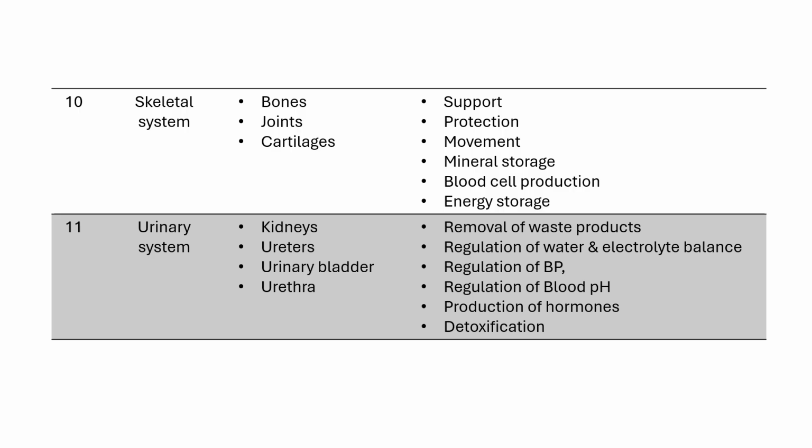Next function is movement. I already told you earlier, right? Tendons are the ones which join muscles to bones. So when muscles contract, the tendons, which attach both muscles and bones, pull on the bones to create the movement. The skeletal system and muscular system together we usually call the musculoskeletal system.